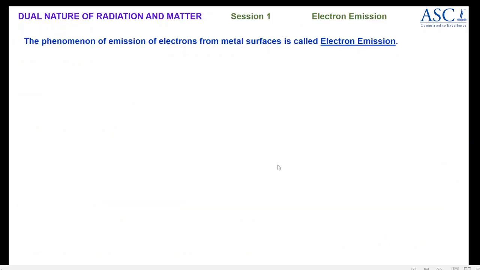Now the next concept of the lesson is electron emission. Now electron emission, the name itself suggests that electrons are emitted from metal surfaces, because metals are those substances which have a large number of free electrons. Now let us see the meaning of free electrons.